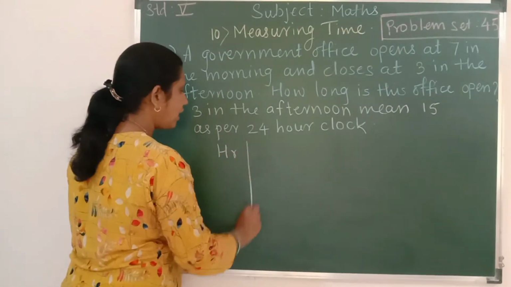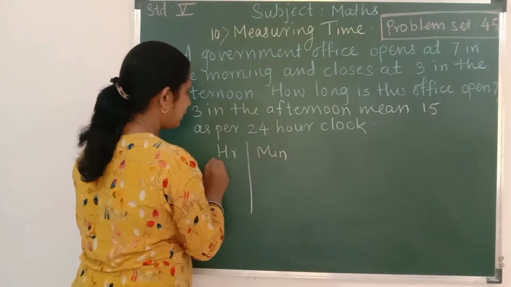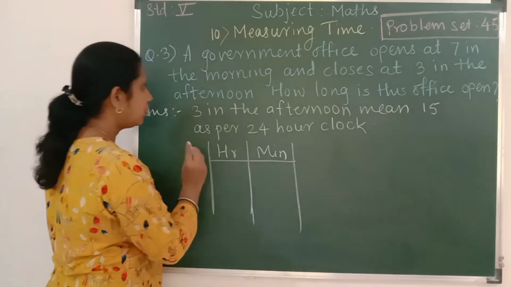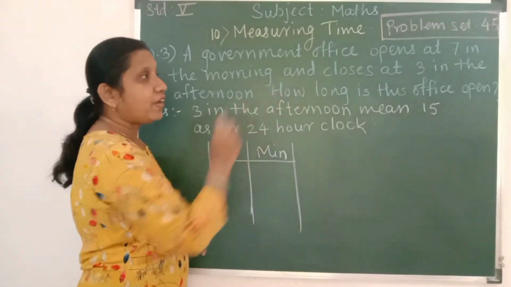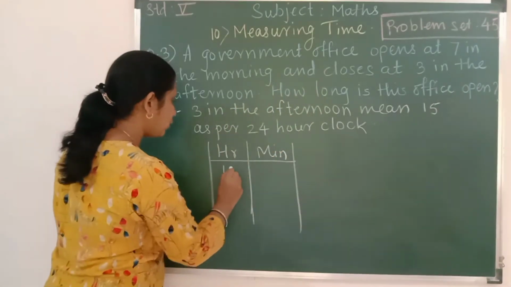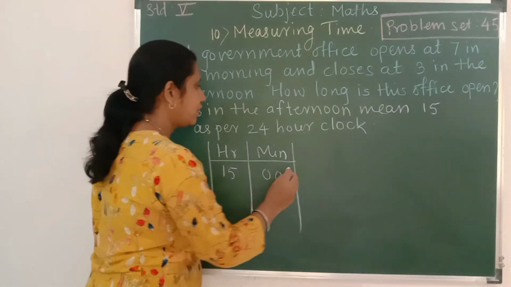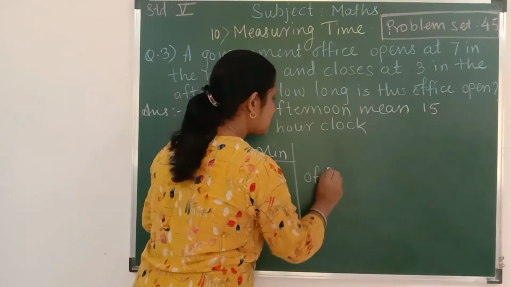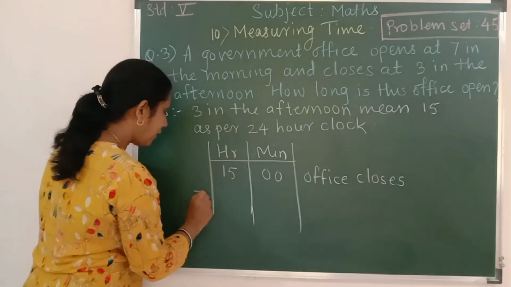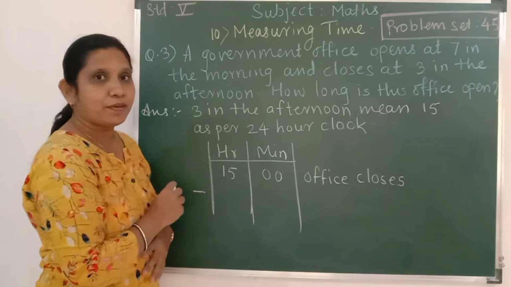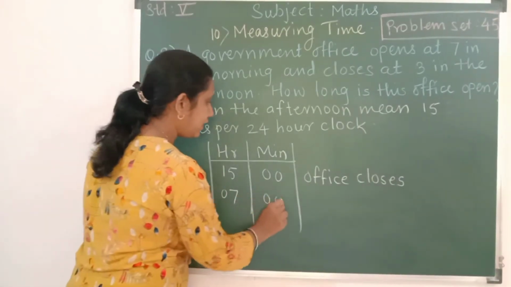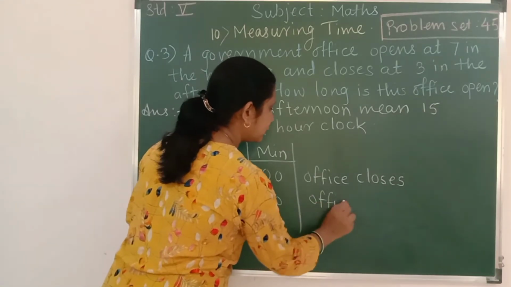One is of hour, another one is of minute. Alright. Now, when office closes at 3 means at 15. So we'll write over here 15. Right here office closes. Minus when it opens 7. 07 we can write office opens.